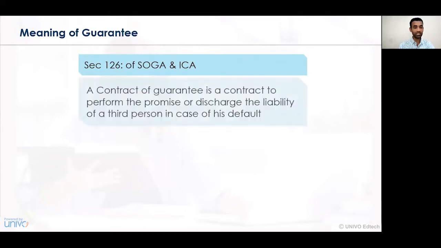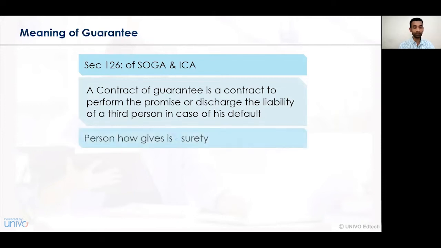Now let us understand what we mean by a guarantee contract. A guarantee contract, as per Section 126 of the Indian Contract Act, specifies that a contract of guarantee is a contract to perform the promise or discharge the liability of a third person in case of his default. So, one party provides assistance or a guarantee with respect to the promise that is to be performed by the third party. A guarantee given on the basis of a third party is called a contract of guarantee.